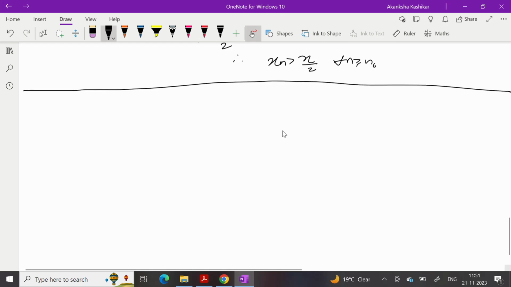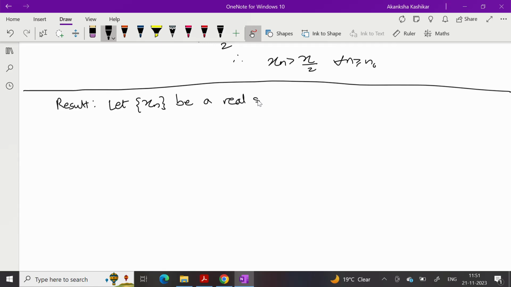We can actually combine this into a more general result. Let me write that result. So let xn be a real sequence with xn converging to x.